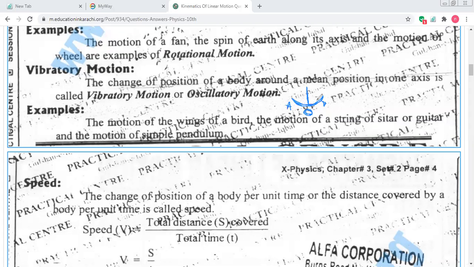Okay students, next: the motion of the wings of a bird, the birds flapping their wings in the air. The motion of a string of a sitar or guitar, and the motion of a simple pendulum, just like I drew in front of you. These are examples of vibratory motion.